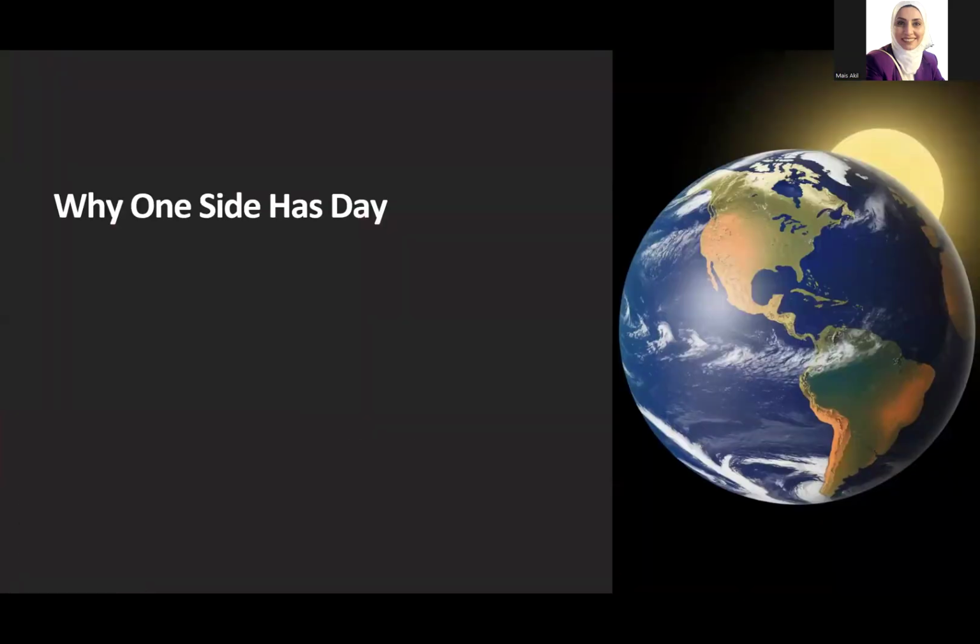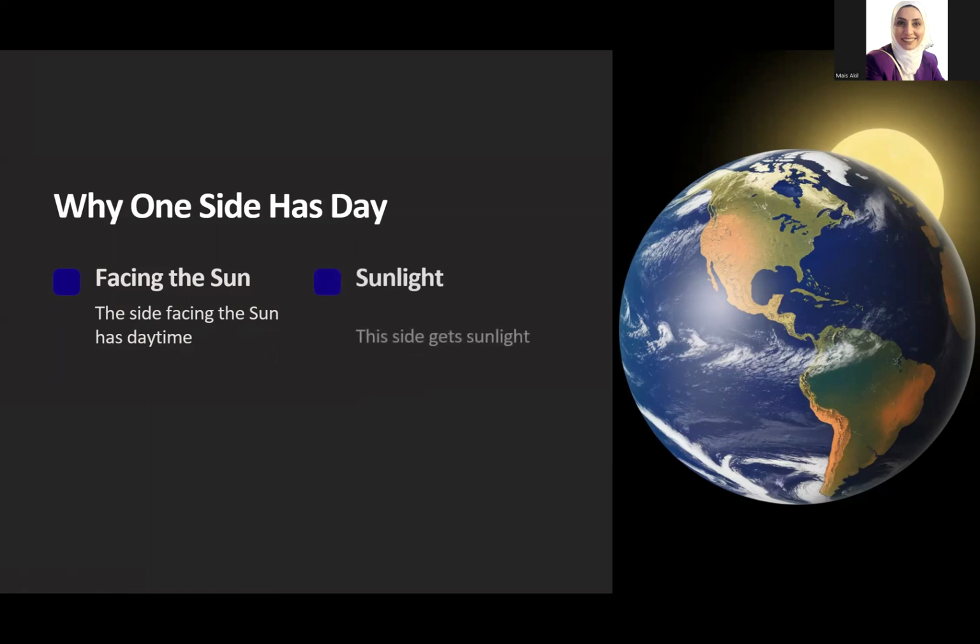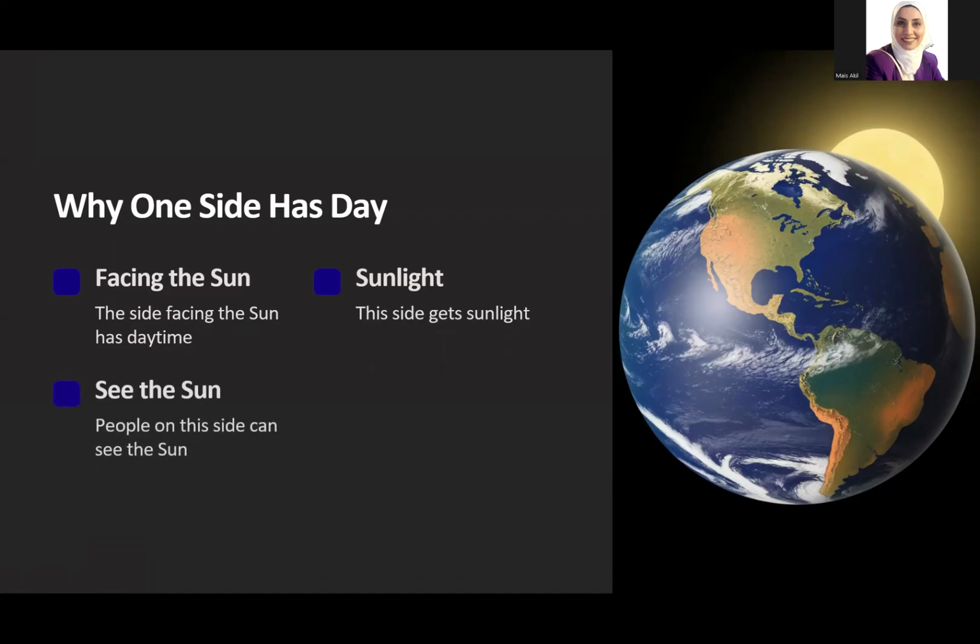Why does one side have day? Because this side is facing the sun. So the side facing the sun has daytime. This is because of the sunlight. This side gets sunlight, so the people on this side can see the sun. And because there is sunlight, it is warm and bright.